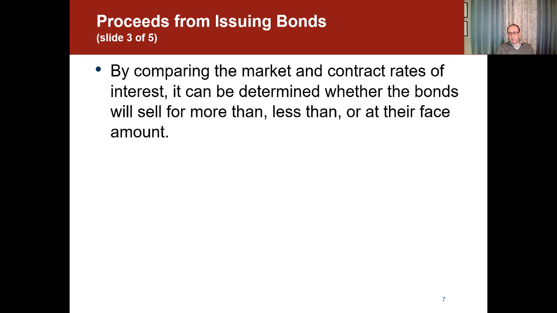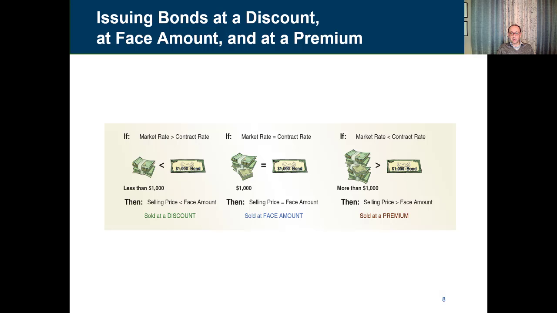By comparing the market and the contract rates of interest, it can be determined whether the bond will sell for more than, less than, or at the same face amount. So we'll see how this works. As you can see here, we have three scenarios, and I'll start with the middle scenario where the market rate is equal to the contract rate.